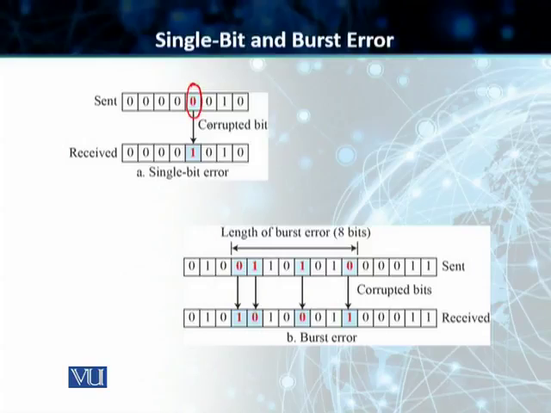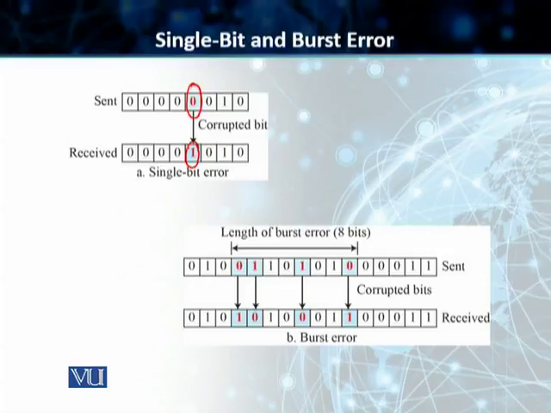But when it's received, this bit was corrupted and it got changed into a 1. Students, only 1 bit is impacted in the byte. In this case, we are sending a byte, the character or the packet, and we call this a single bit error.